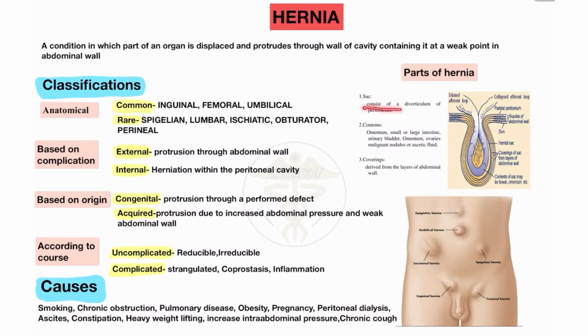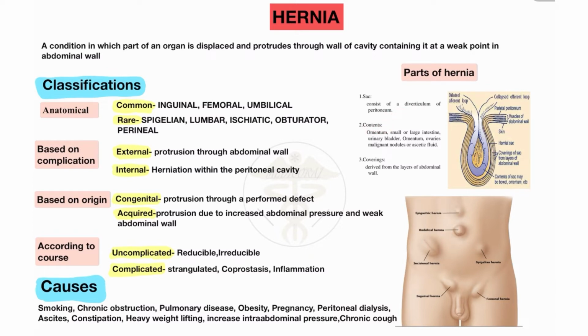What is the sac? The sac consists of a diverticulum of the peritoneum. Here you will see the peritoneal sac. These are the sac of the hernia. The sac of the hernia consists of a diverticulum of the peritoneum. These are the sac.